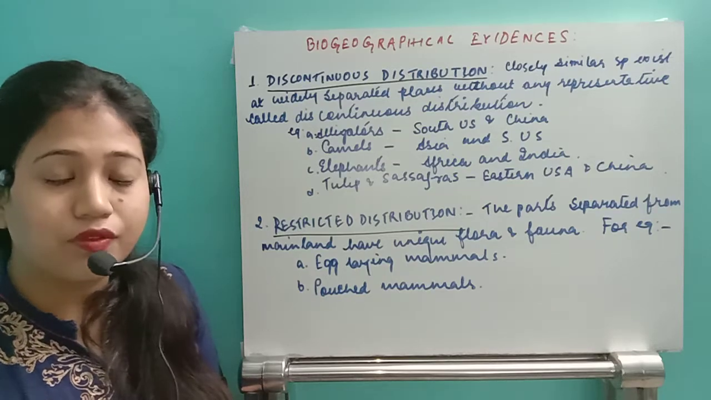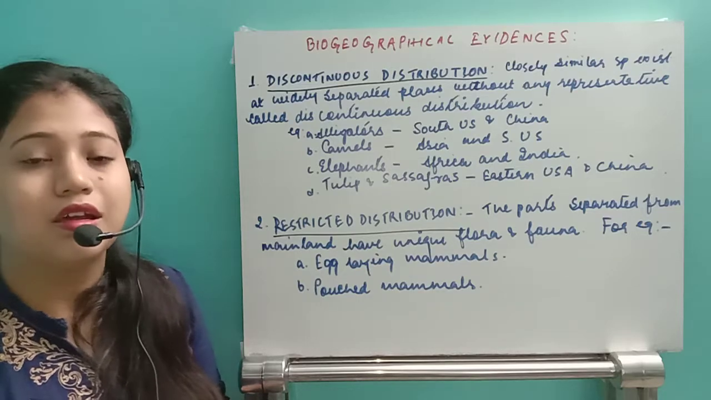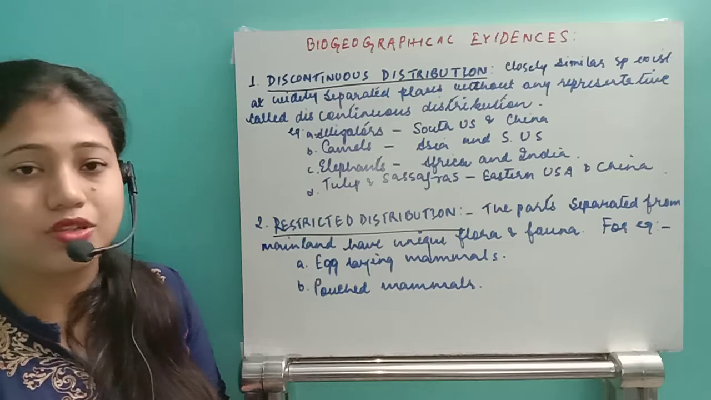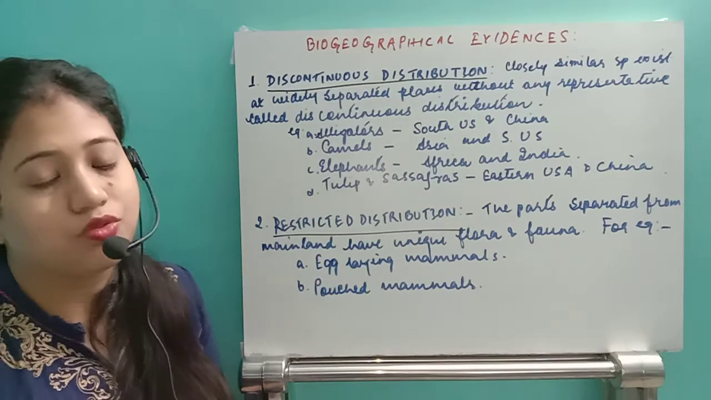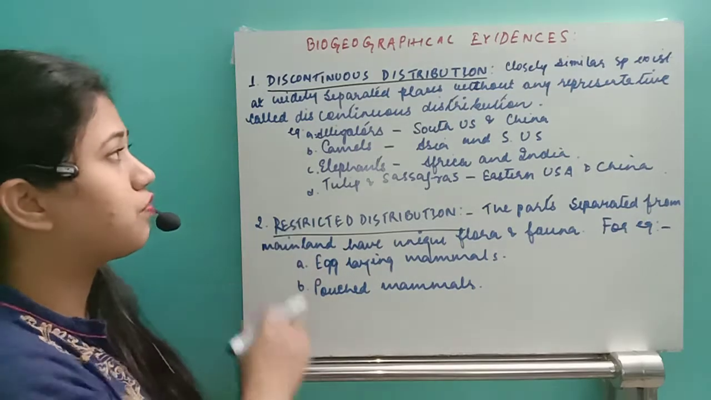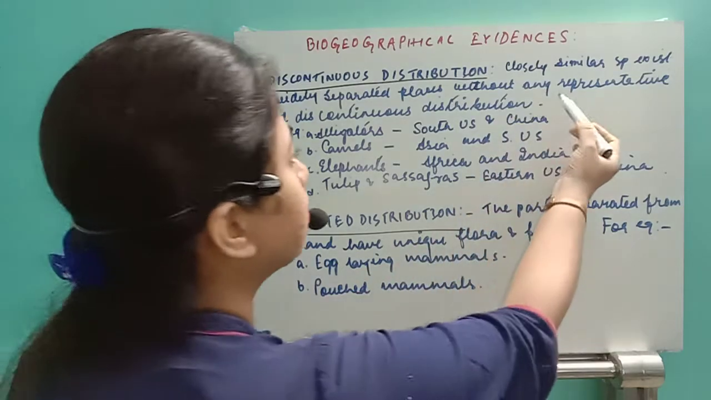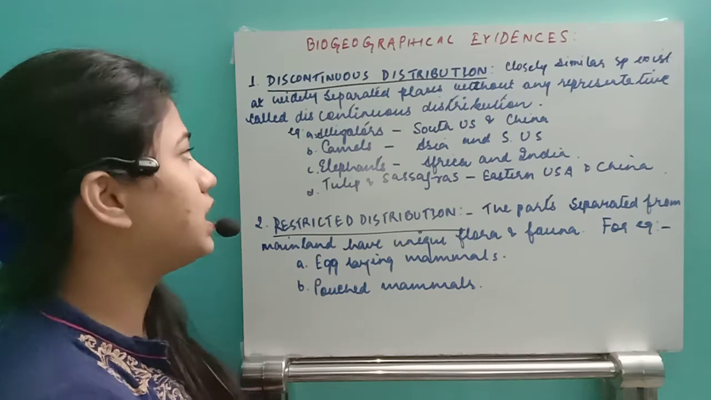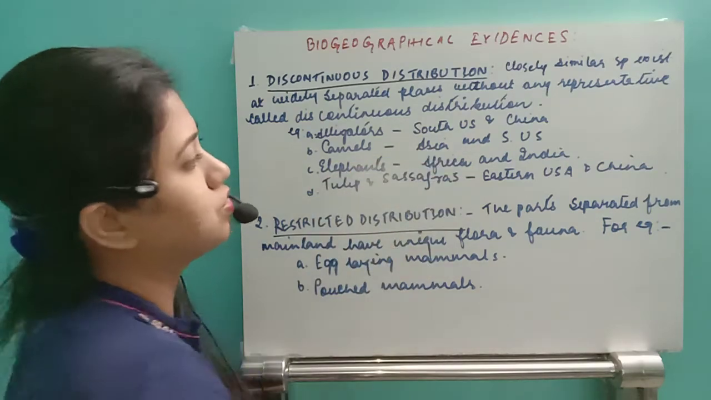This is a type of evolution which happens whenever the different geographical lands get separated. Those geographical lands get separated, and after that those organisms, animals also get separated. So here, first of all, discontinuous distribution. Closely similar species existing in widely separated places without any representative in between is called discontinuous distribution.